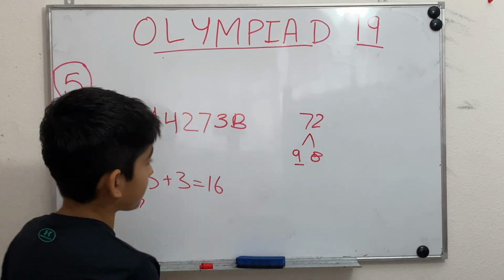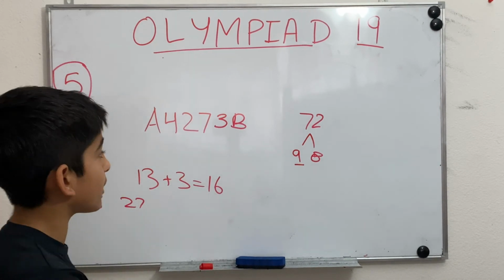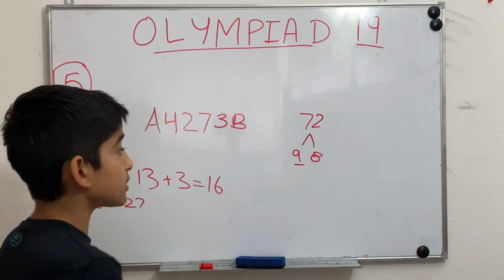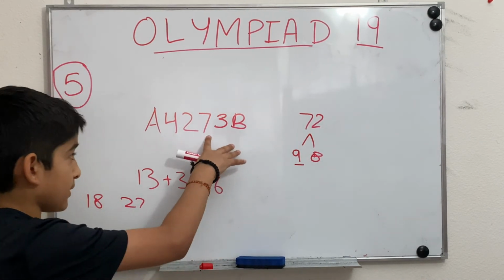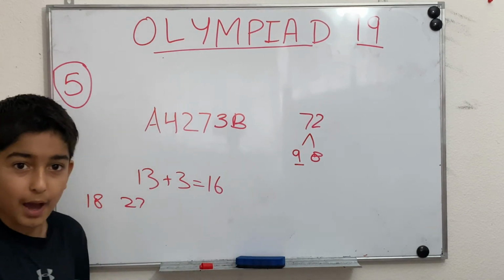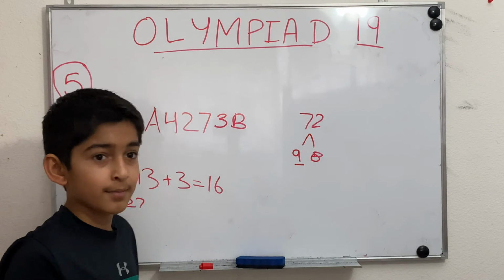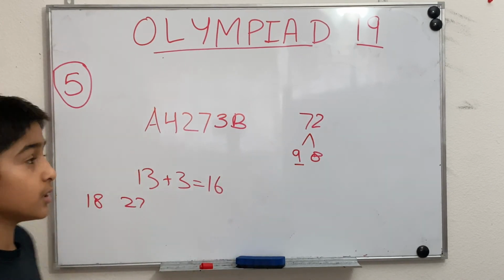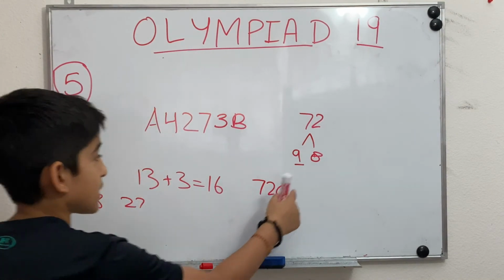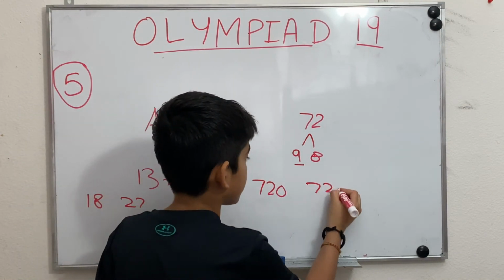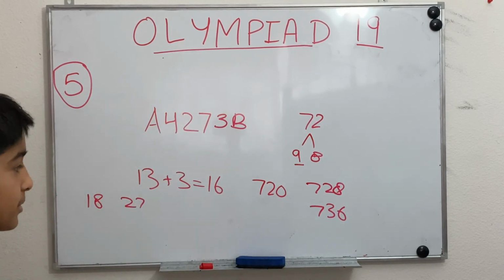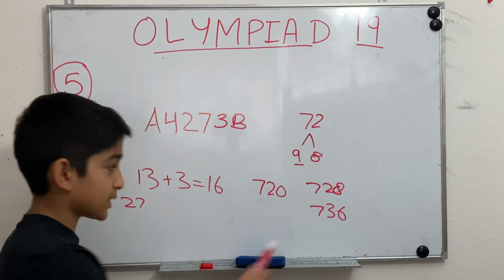Okay, now let's check 8. For 8, I said in the divisibility rule video that the last 3 digits have to be divisible by 8. So what's the closest to 8? Right now, here, I know it's 720 because we can just multiply it to 10 and then multiply by 9. So 720. Now it's 730 something. Okay, so if it's 720, then let's first add one 8. 728. Another 8. 736. So that means the only possible way for B is 736.